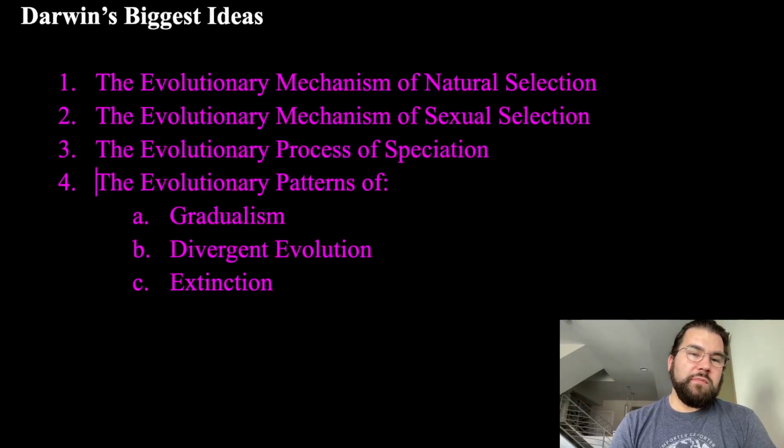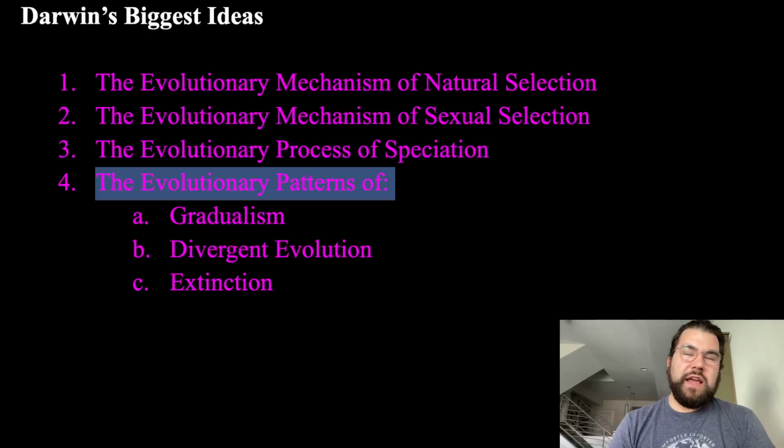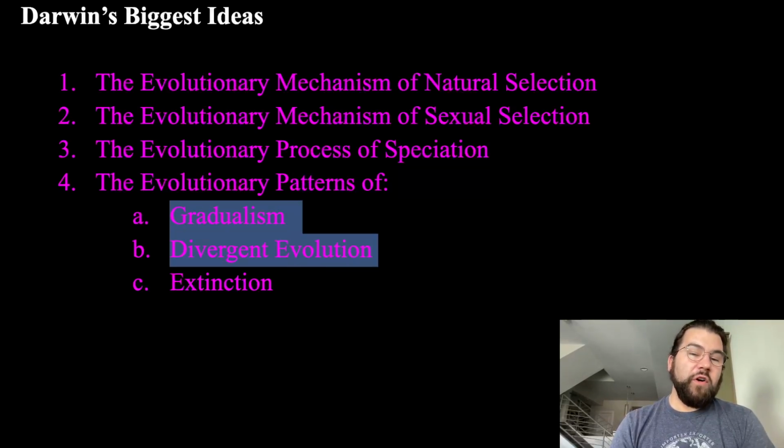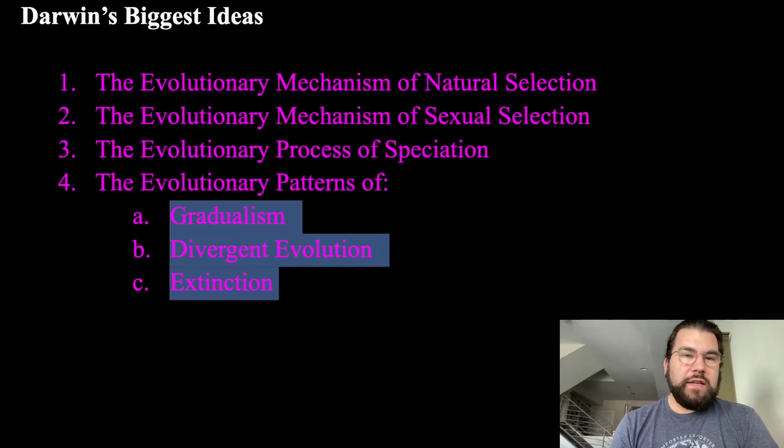And then we're going to look at some large-scale evolutionary patterns, how we actually see evolution playing out over very large scales of time. Darwin identified 3 of them. We now know there are more than 3 of them. But the ones that he identified were gradualism, divergent evolution, and extinction. Evolve or go extinct. So this is a basic roadmap of the playlist to come.